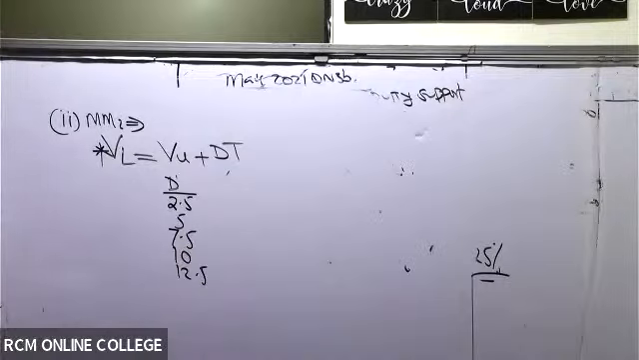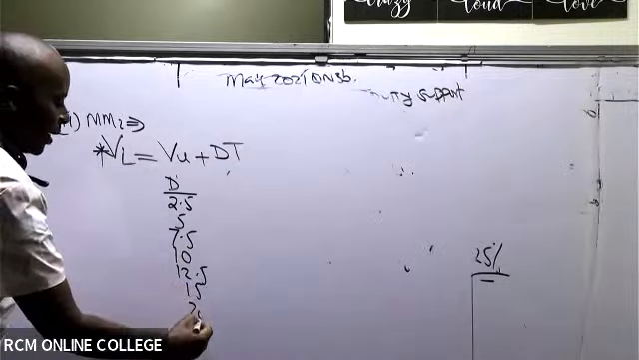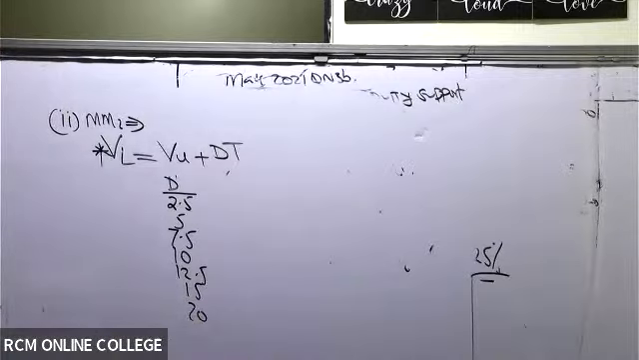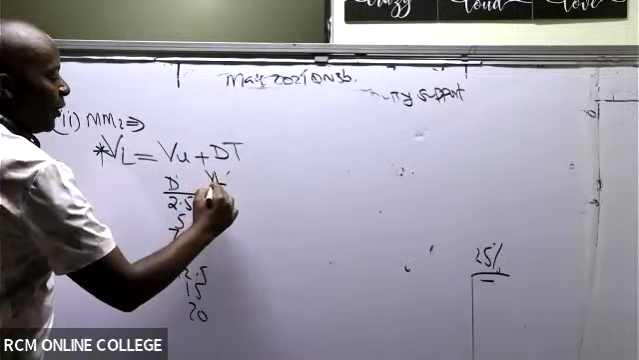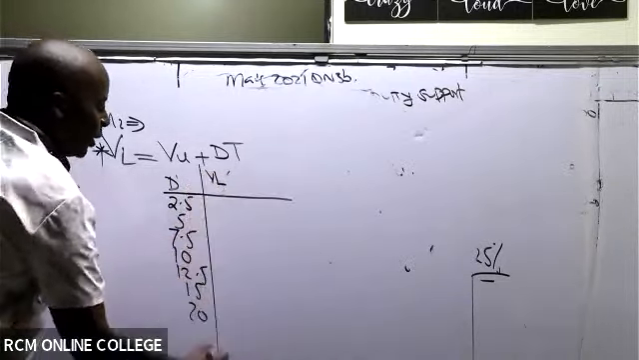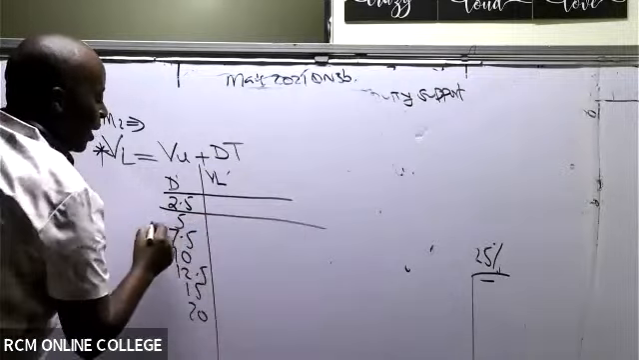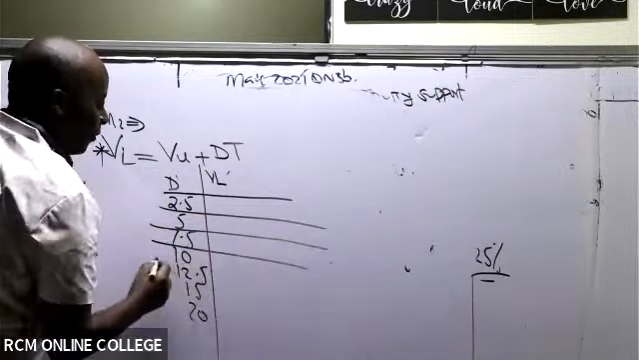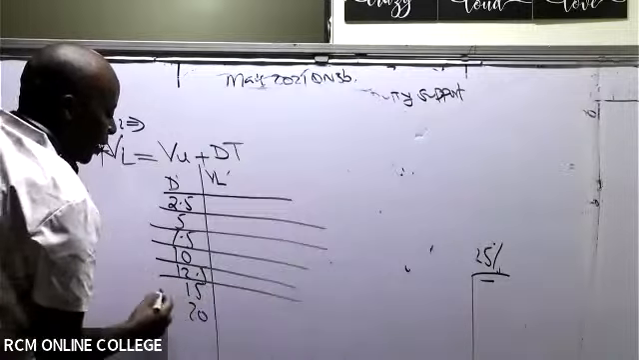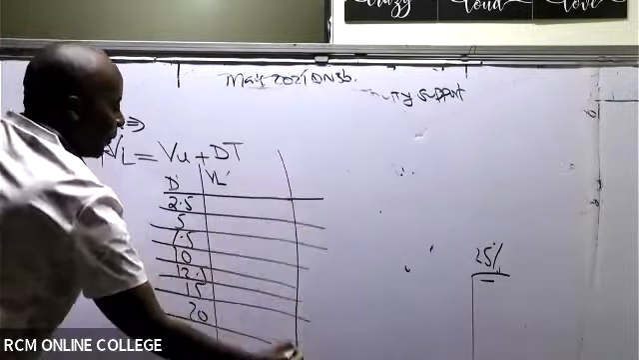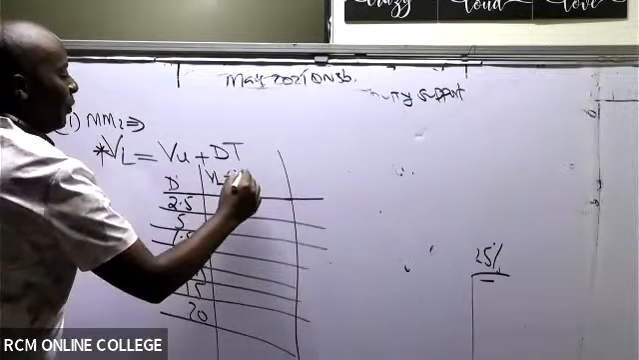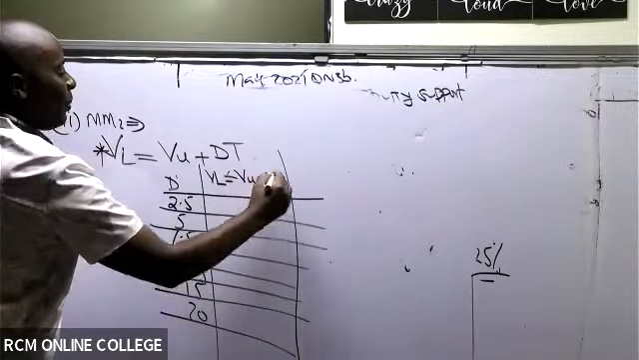12.5. Then we have 15 and 20, like that. So for each of these debt levels, I must get VL. And we know the formula, that VL equals VU plus DT.